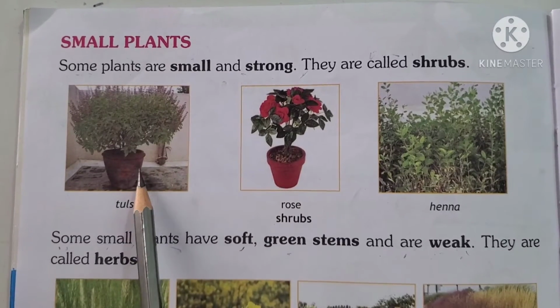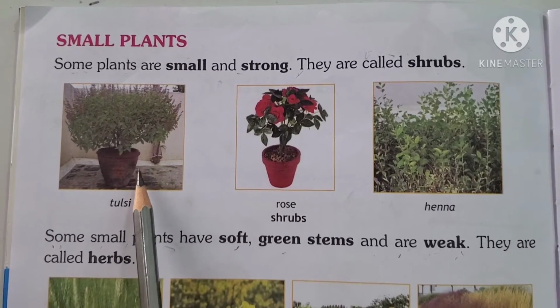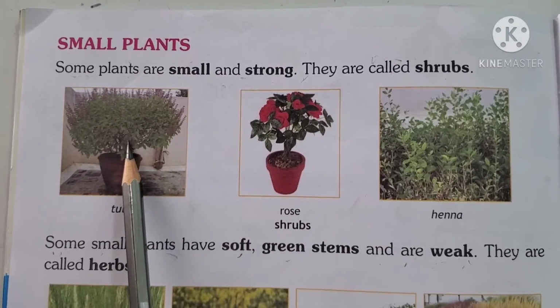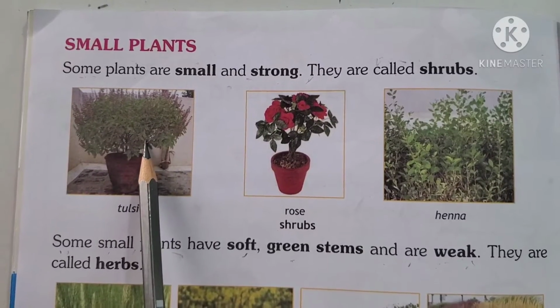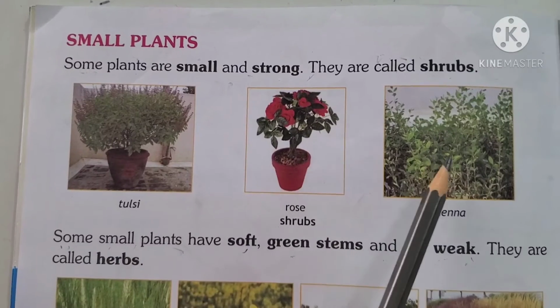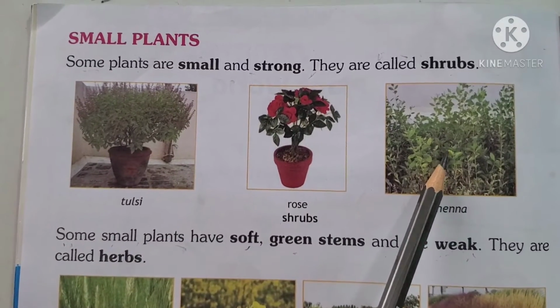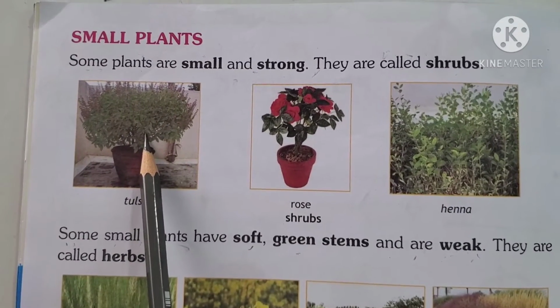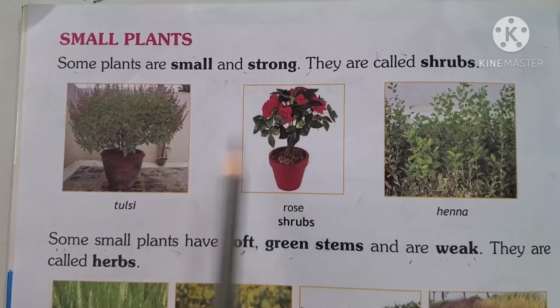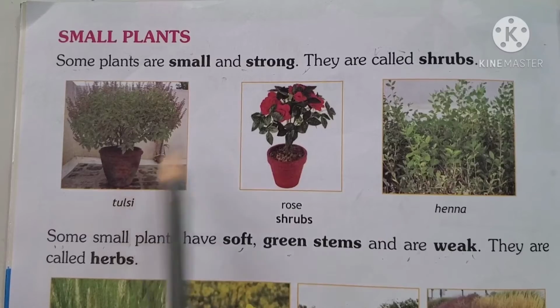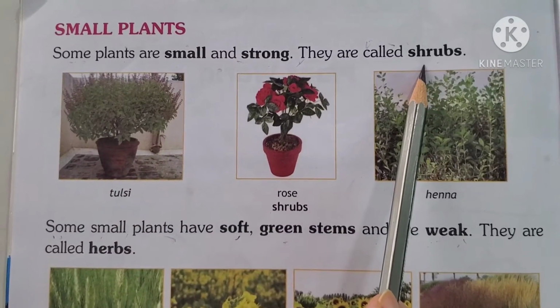So, how do they look? They look small, but they are very strong and they are called shrubs. They are small but strong. So these types of plants are called shrubs.